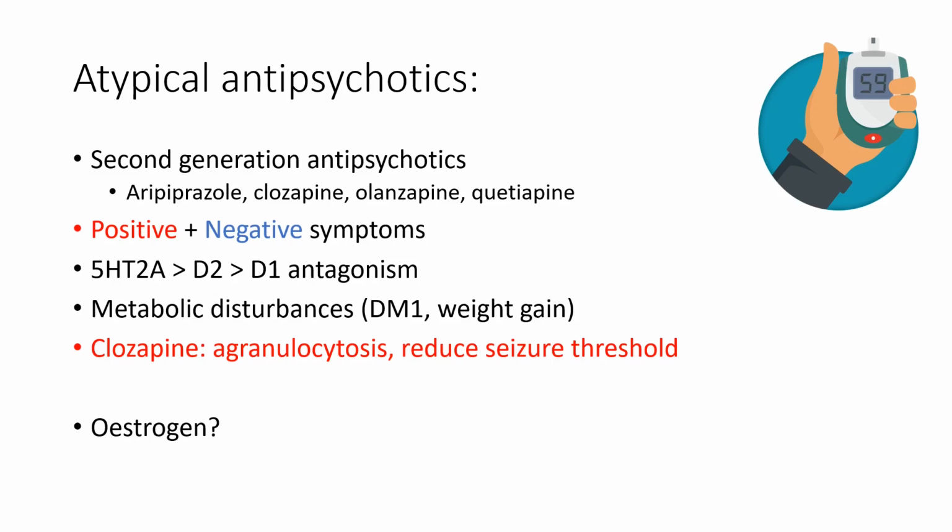And there is a lot of interesting research going on in the field at the moment regarding estrogen, since estrogen is actually neuroprotective, and women seem to be protected to a higher degree than men against the brain structural abnormalities. So women actually have a decrease in brain volume, and their enlargement of the ventricles is not to the same extent seen in men. Women tend to have two peaks.